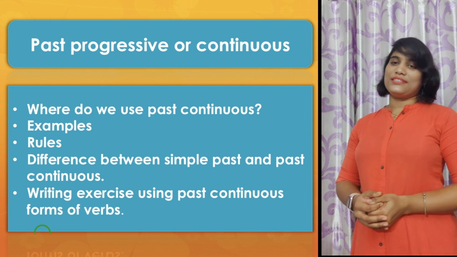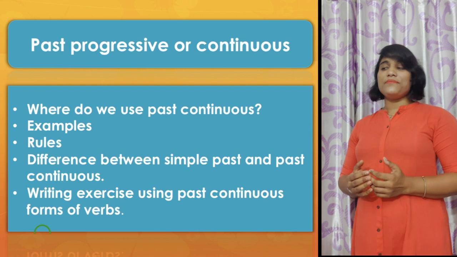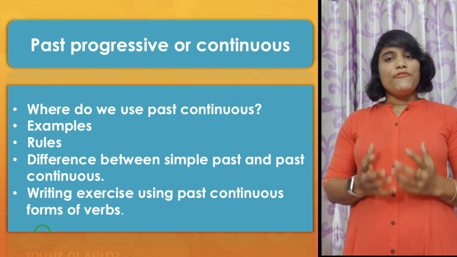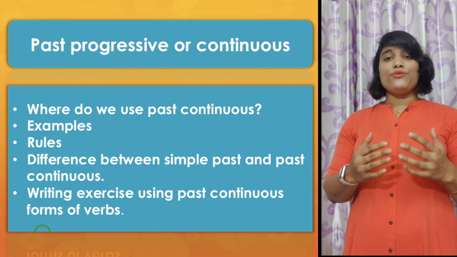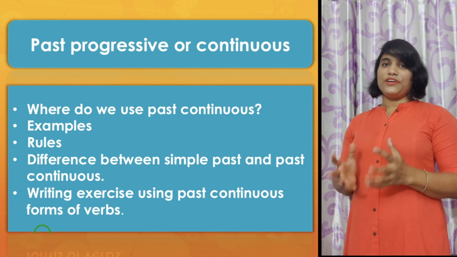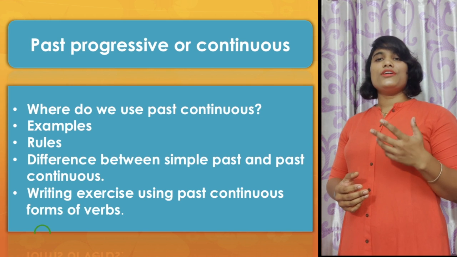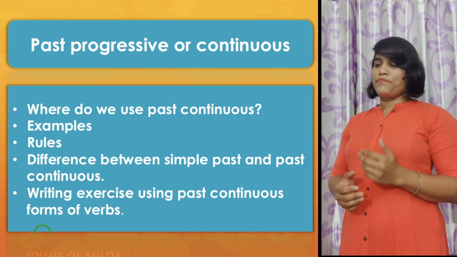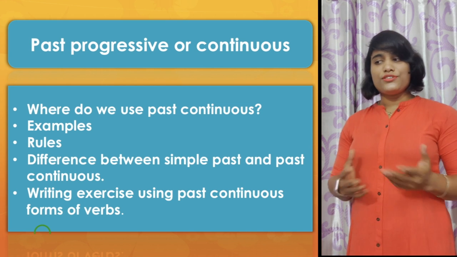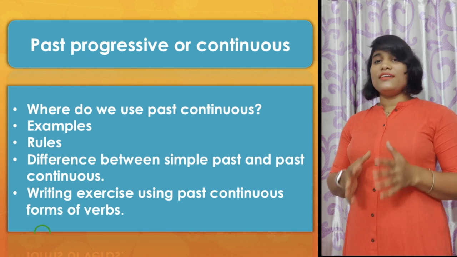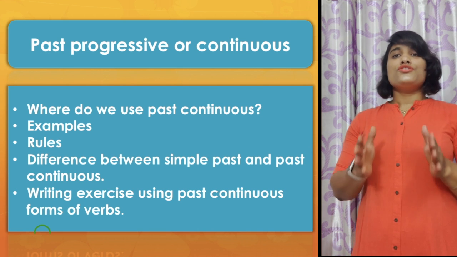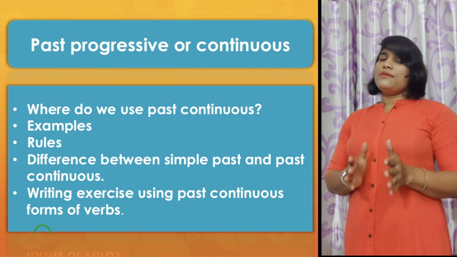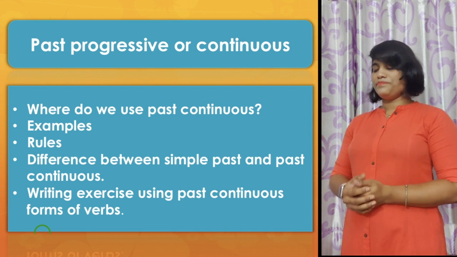Today I am going to discuss the past progressive or continuous aspect of verb. Before discussion, I am going to tell you what is there in this video. First, I am going to tell you where we use past continuous tense. Then I will give you lots of examples, explain the rules, and of course show the difference between past tense, that is simple past, and past progressive tense.